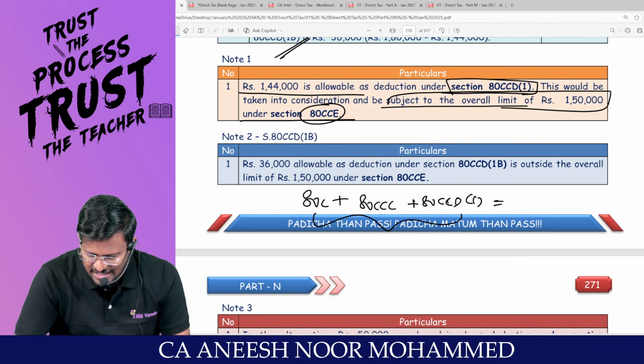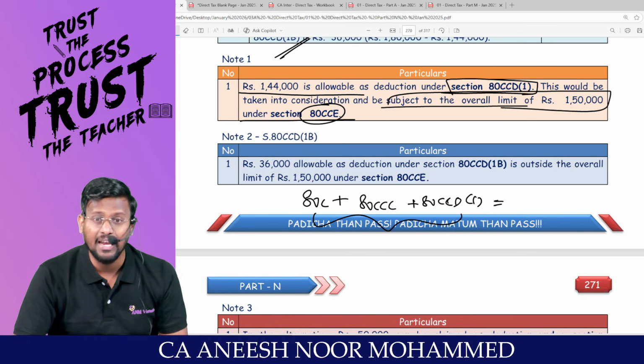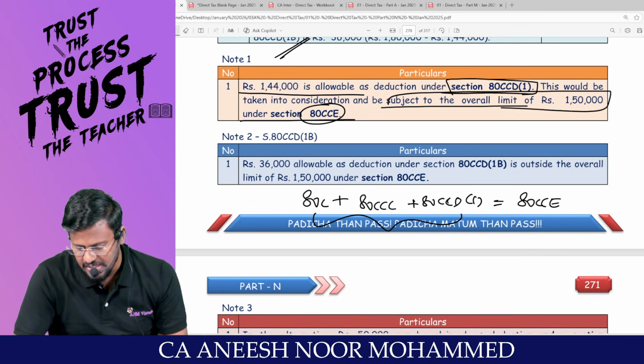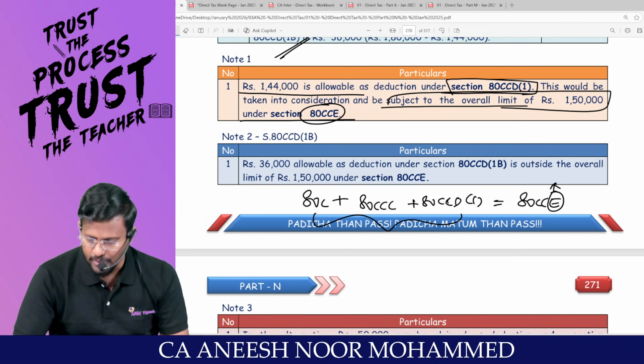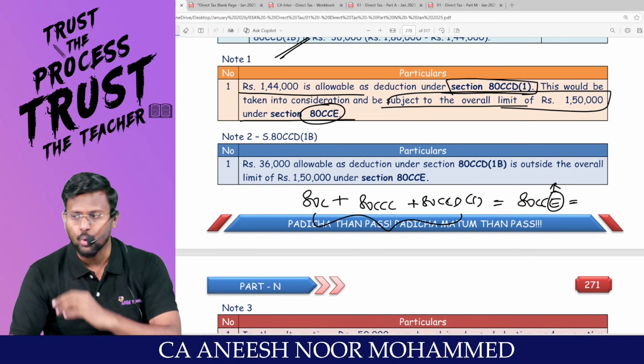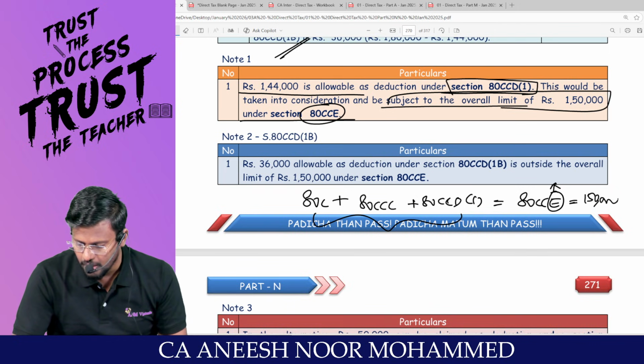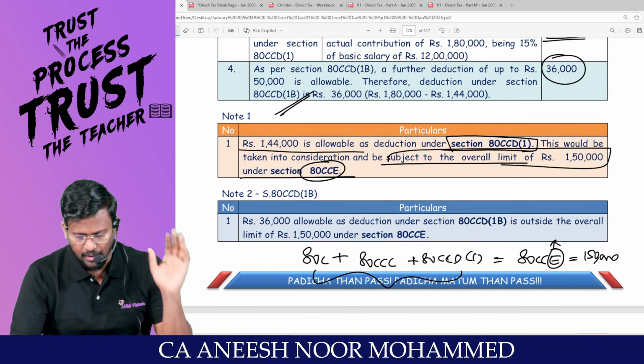Sir, these three sections should be limited. Should be what? Limited. That's why 80CCE, it will end here. Are you all really with me? It's an ending section which is saying that put together, the total of all the three should not exceed 1,50,000. Are you all really with me?